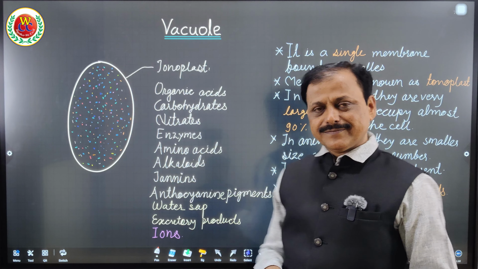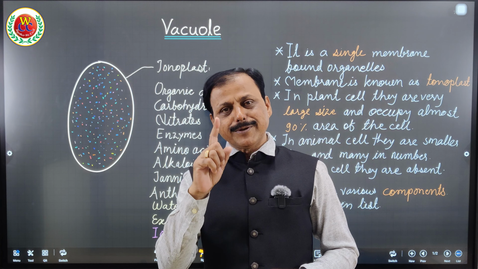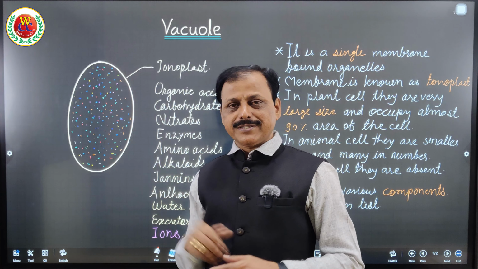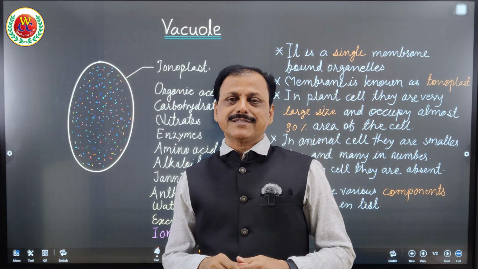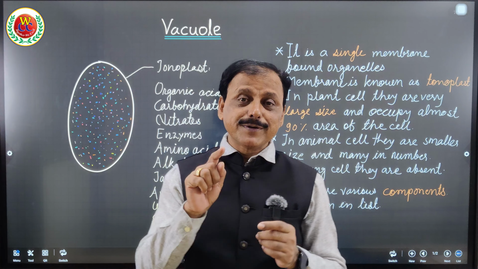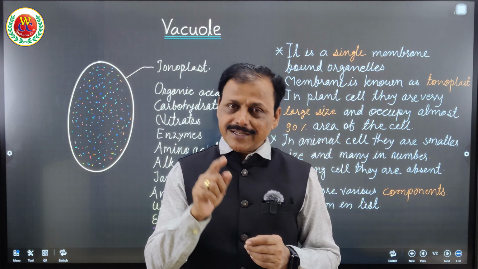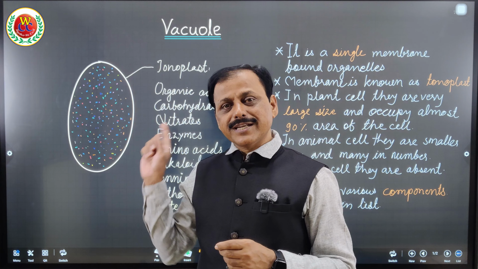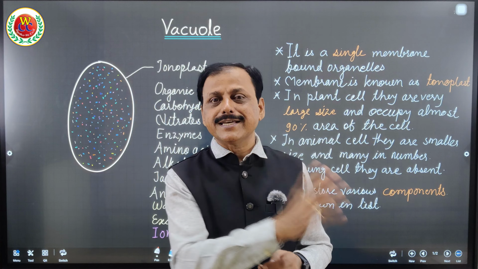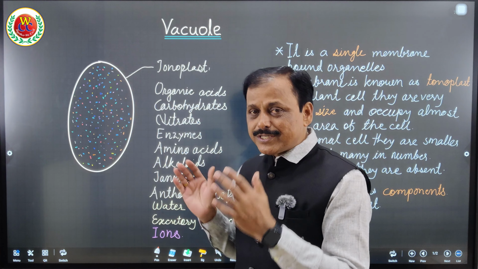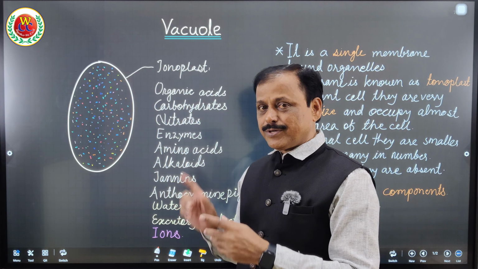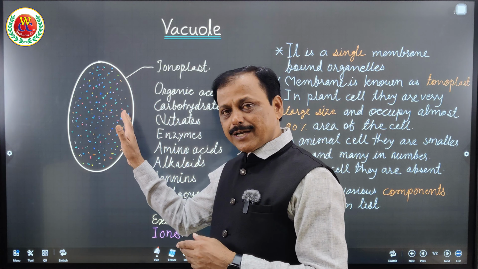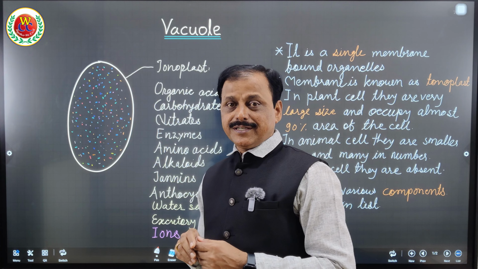I have made the list. Vacuole is a single membrane bound organelle. The membrane around it is known as tonoplast. It is also made up of lipid and protein, and it is 40 to 60 angstrom in thickness. It is selectively permeable, semi-permeable, as the cell membrane is, and therefore it decides which component, and in how much concentration, is allowed in and deposited.